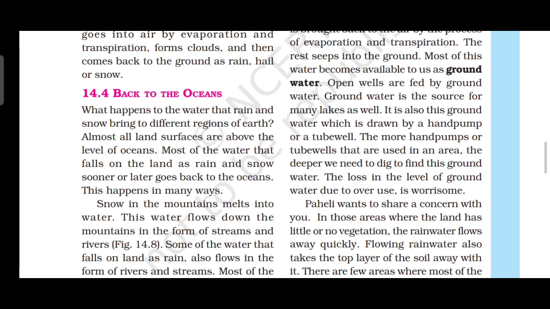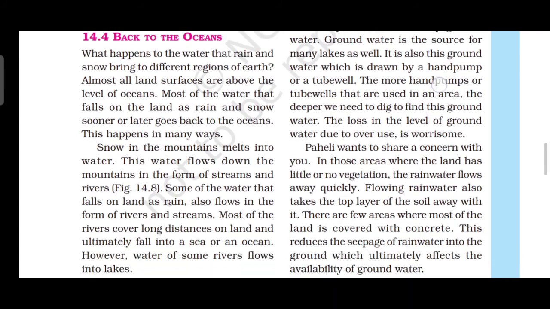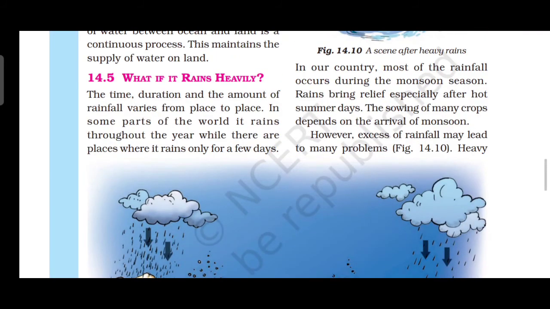Some of this water is brought back to the air by the process of evaporation and transpiration. Some may rest in the land. So most of this water becomes what? Available to us as groundwater. Then the next topic is, what if it rains heavily?